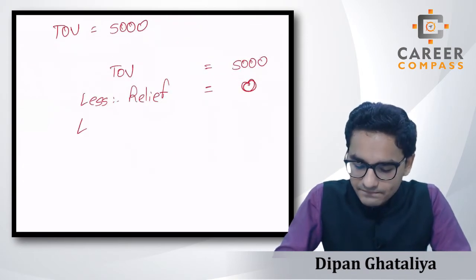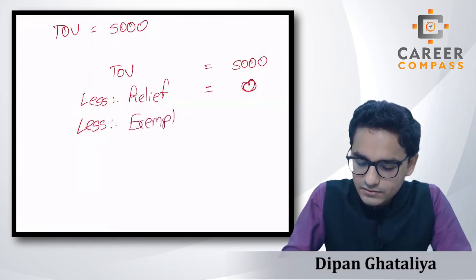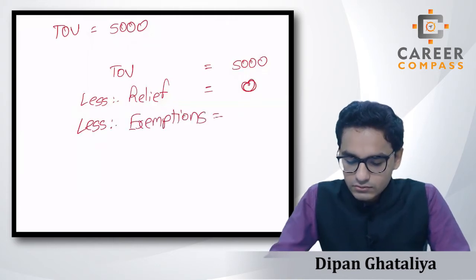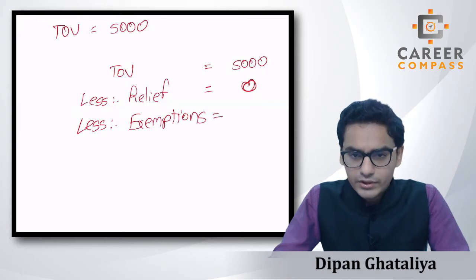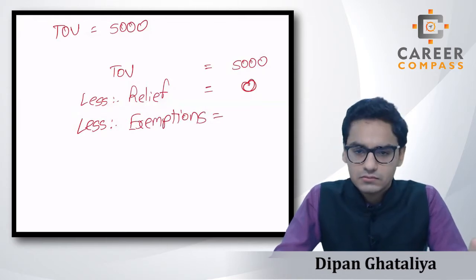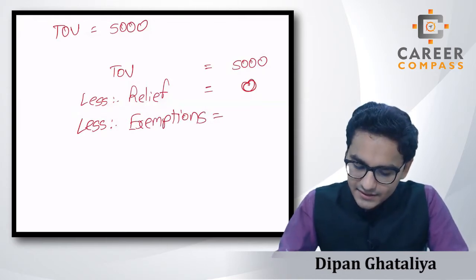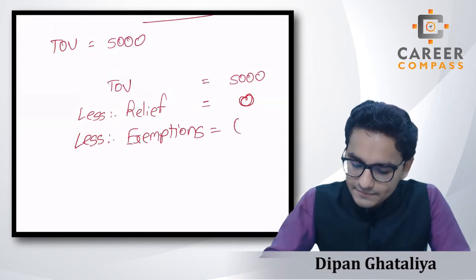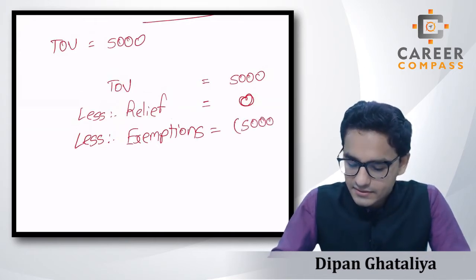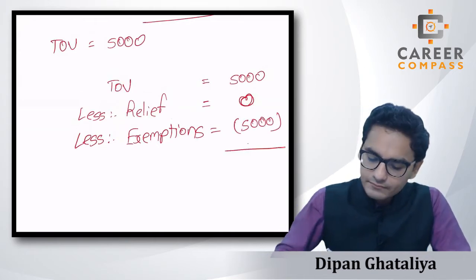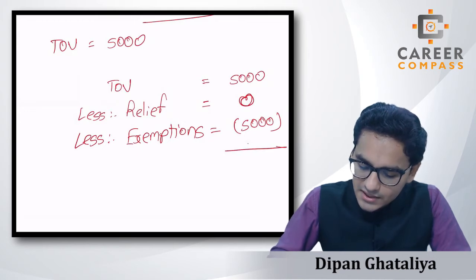Then, students, we have to deduct the exemptions. Once again, the exemptions are also not yet taught to you, but we will do it for both the P6 and F6 students. But in this scenario, we are going to claim the full £5,000 exemptions, and the chargeable amount, or gross chargeable amount, will be 0.